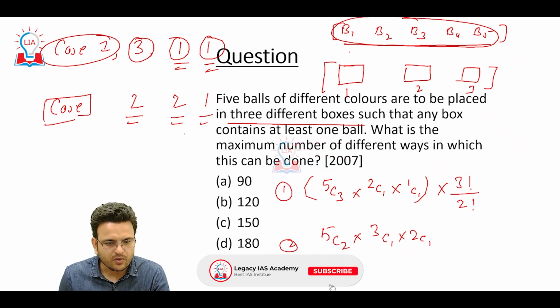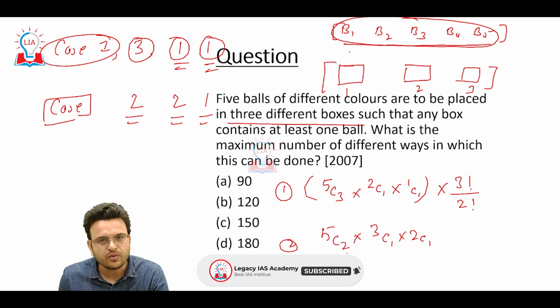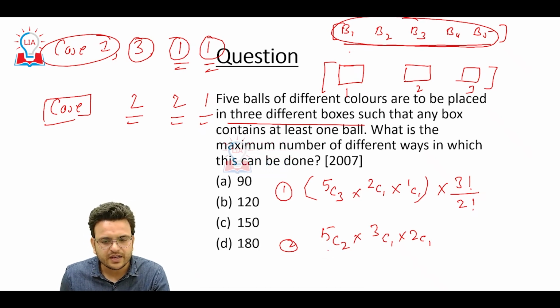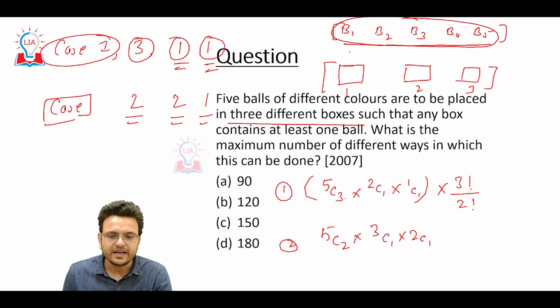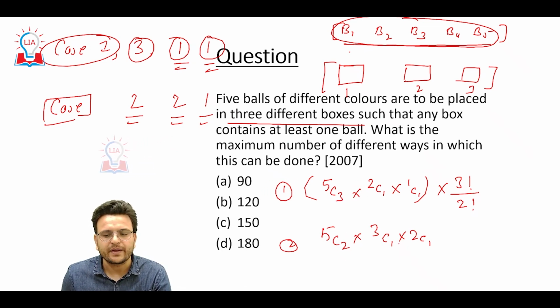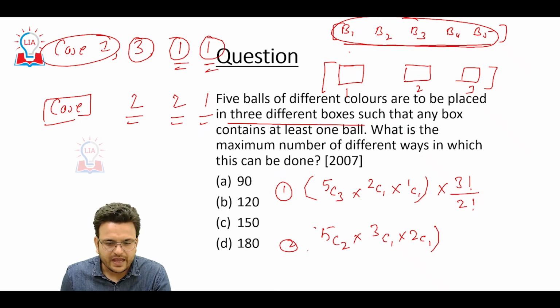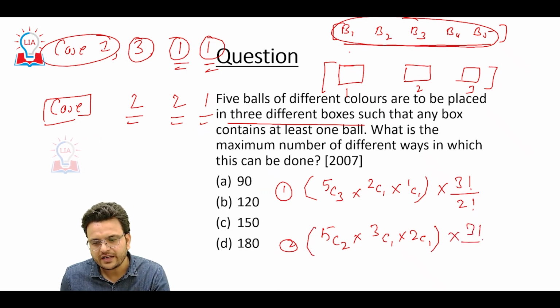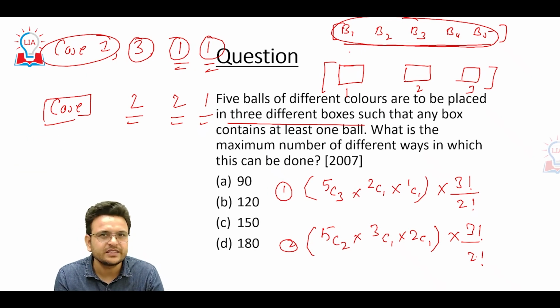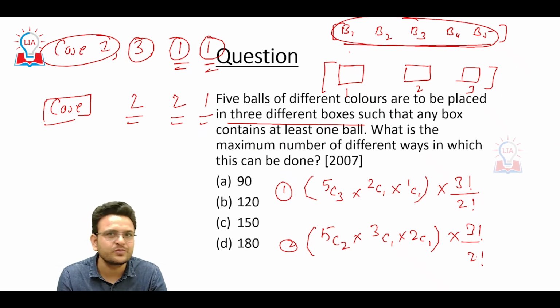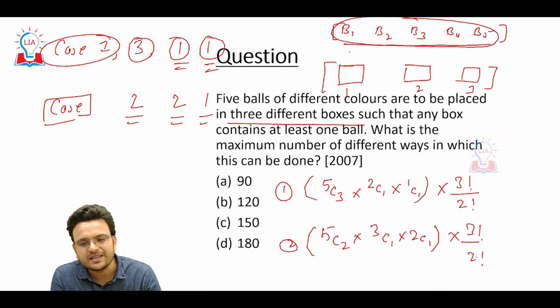Among 5 I have to select 2 balls, then from the remaining I have to select 2 balls, and then the remaining ball will be 1. Same way we have to do it here. Then we have to arrange also, 3 factorial upon 2 factorial. As I told, a lot of concepts are needed to understand these particular questions. You have to know some basics about permutation and combination, which are the things I am doing here.